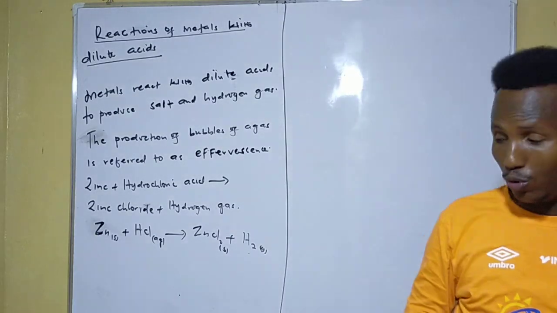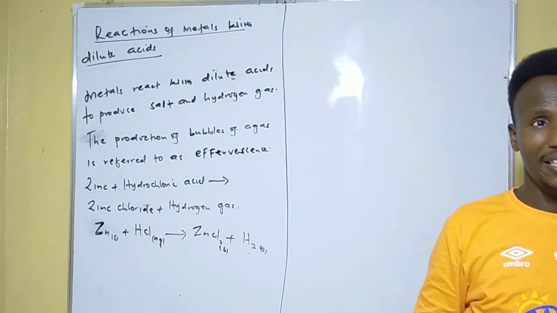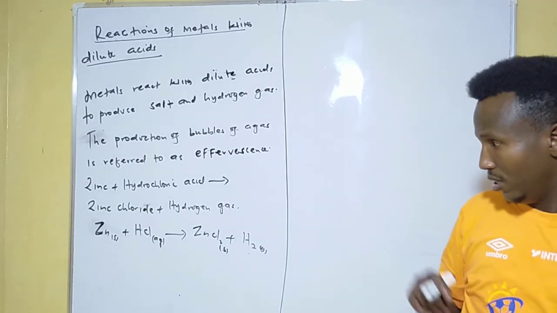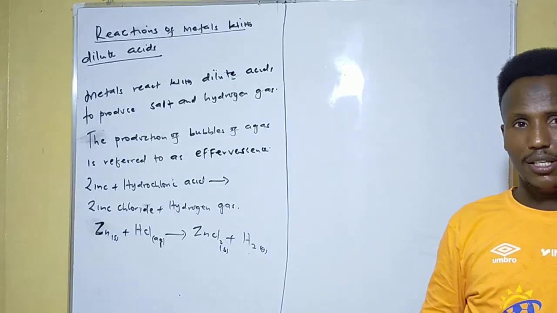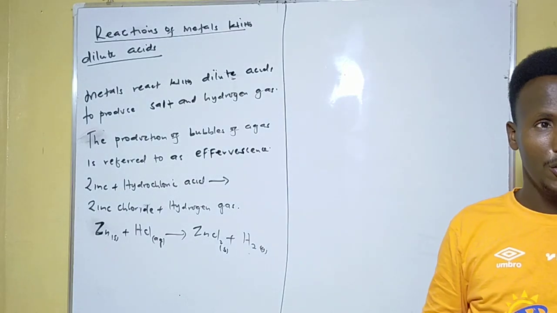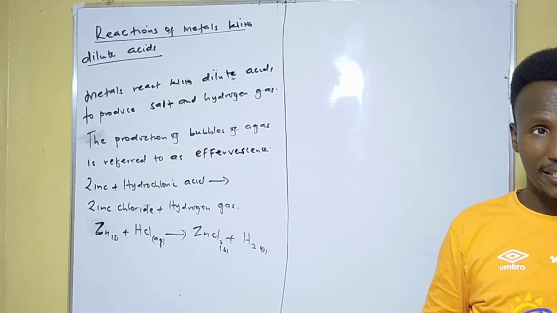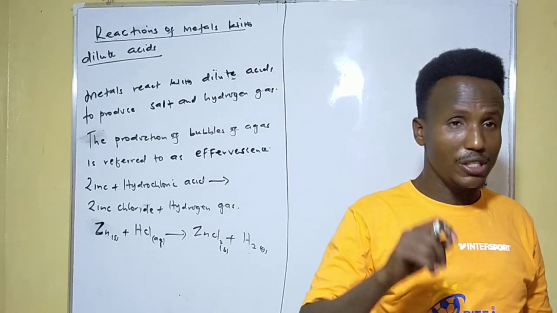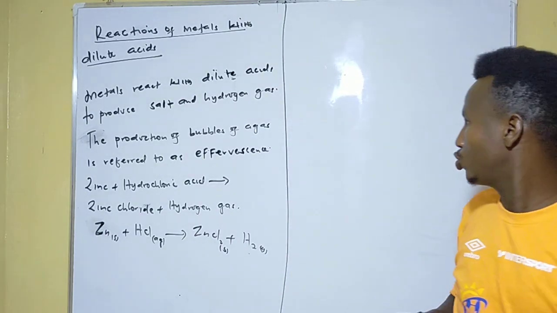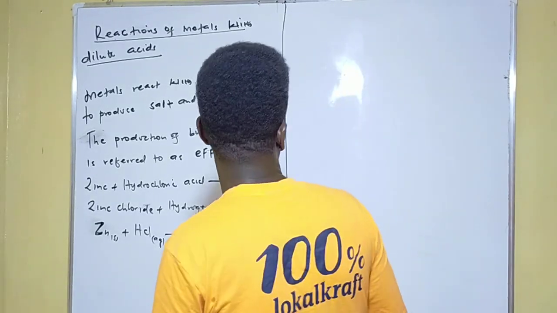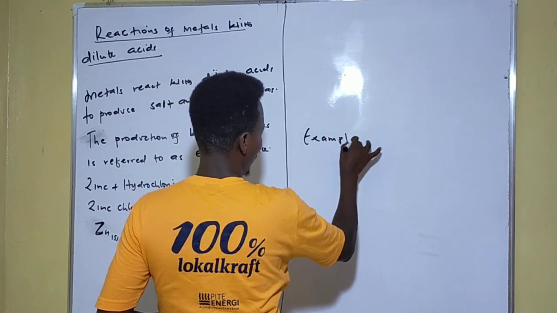Then the moment you reach Form 2, you will be learning chemical equations and how to balance them, as well as stating the state symbol of that particular element. I think this was short and brief and to the point. Make sure you also go through and read. And bear in mind that when metals react with dilute acid, the end product is always salt and hydrogen gas. So let me add for you some more examples here. Let's write this one.